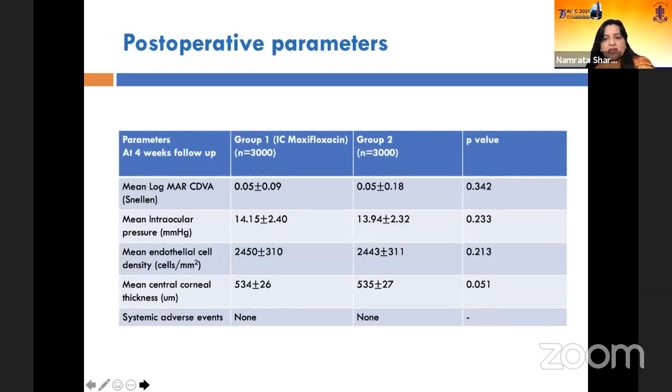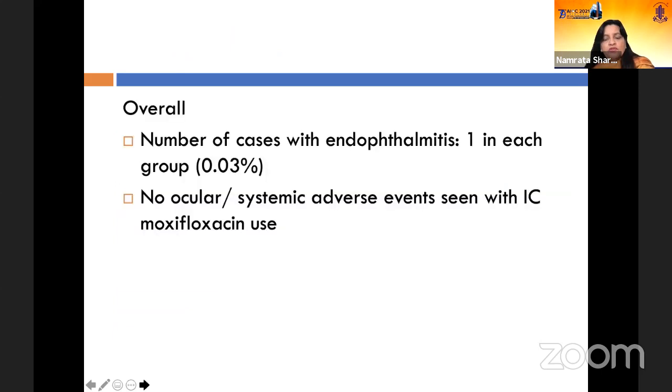And these are our post-operative results. You see there is hardly any difference between the two groups where moxifloxacin is given and where it is not given. And overall, the number of cases with endophthalmitis was only 1 in each group, and there were no ocular or systemic adverse events seen with intracameral moxifloxacin use as of now.